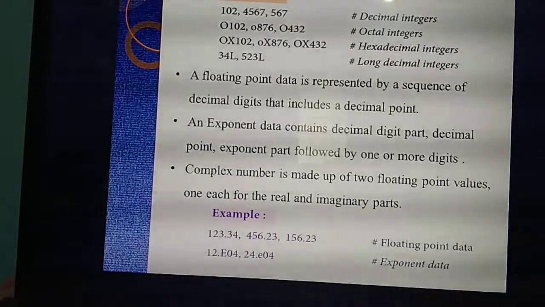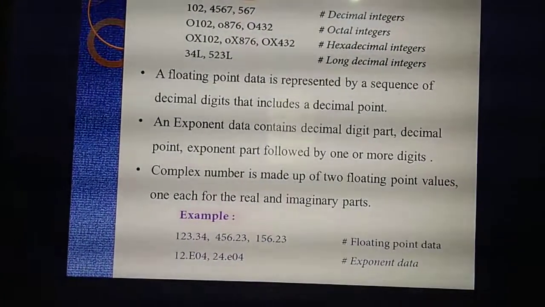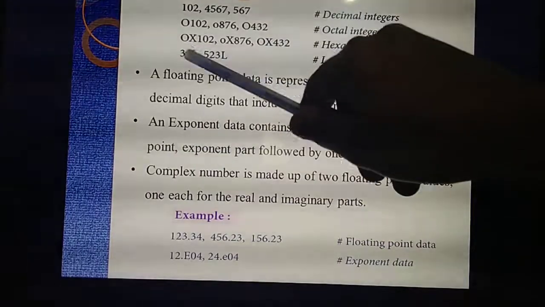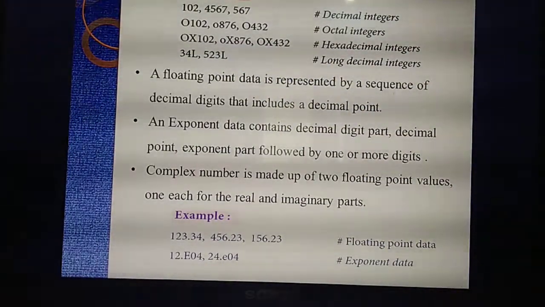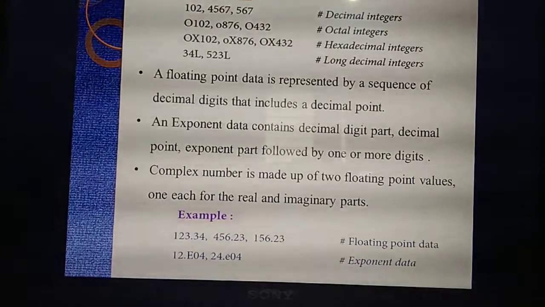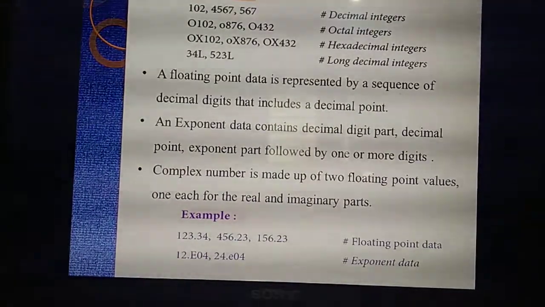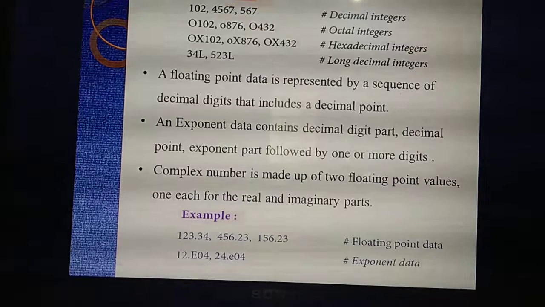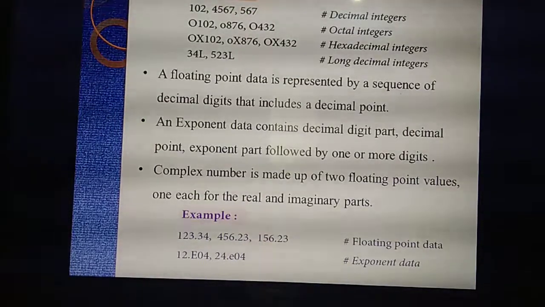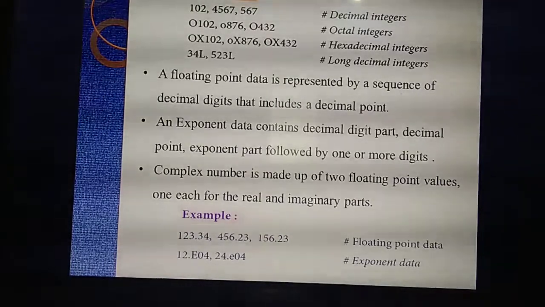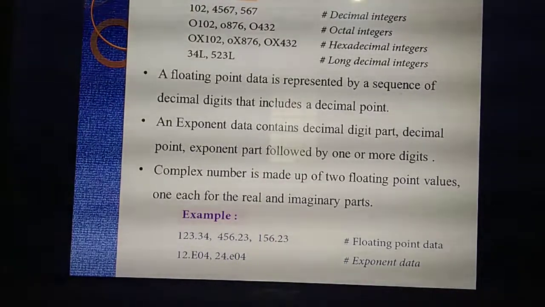Hexadecimal integer. Then a number that comes along with only capital letter L is called a long decimal integer. Understand? By seeing this example you can understand. Like I said, first read the example, understand, then study the theory. Then you will never forget.